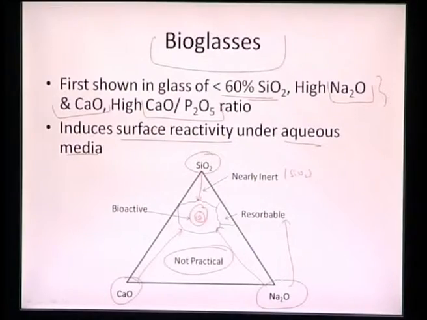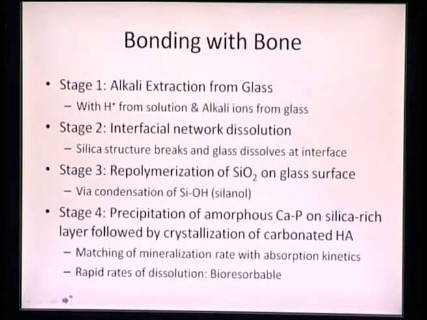So this is the overall combination, and this particular combination, calcium oxide versus Na2O, is not possible; that is not practical. So we have a certain combination of silica and some combination of calcium oxide and Na2O to result in a bioactive region, and we can also achieve a resorbable region. We can also achieve a nearly inert region via a particular combination of silica, calcium oxide and P2O5 out here.